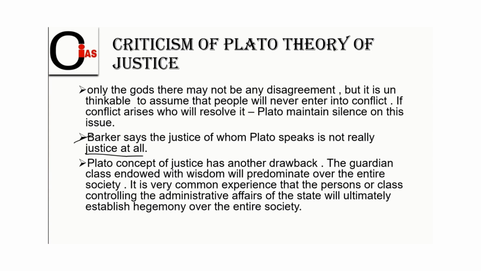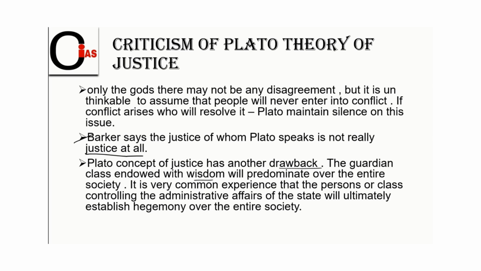Plato's concept of justice has another drawback. That is, the guardian class endowed with wisdom will predominate over the entire society. It is a very common experience that the persons or class controlling the administrative affairs of the state will ultimately establish hegemony over the entire society. Here, Plato's theory of justice lacks legal legitimacy.